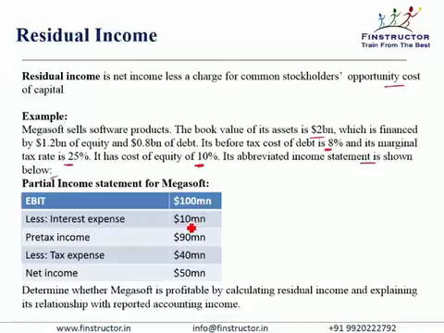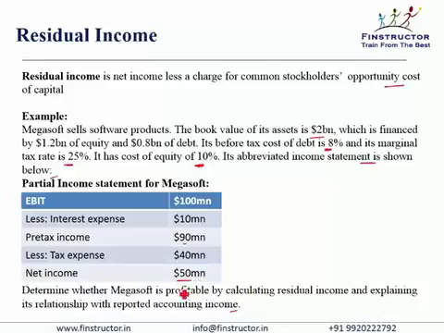So EBIT less interest expense gives you pre-tax income, less tax expense gives you a net income of $50 million. Determine whether Megasoft is profitable by calculating residual income and explaining its relationship with reported accounting income.